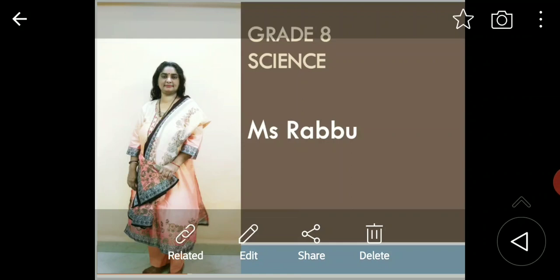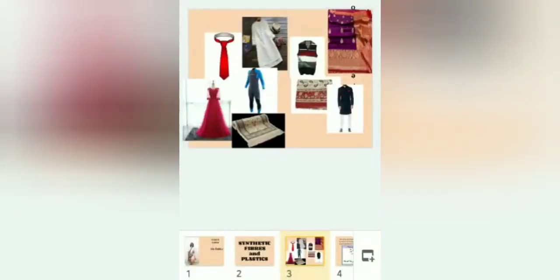So, today we are going to begin with chapter number 3, that is synthetic fibers and plastic. Children, here you can see varieties of garments: kurta, tie, sweater, bedsheet, sari, sherwani, carpet, bodysuit, gown. What are the materials used to make these garments? Are the materials for all the garments same? So in this session we are going to see what are the materials they are made up of.